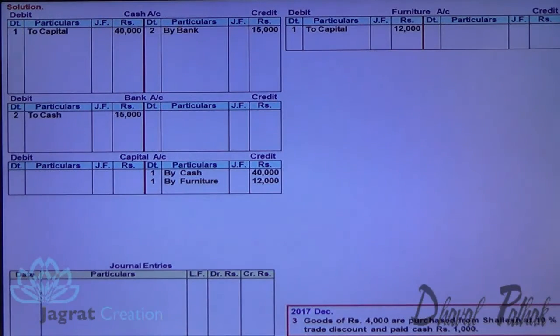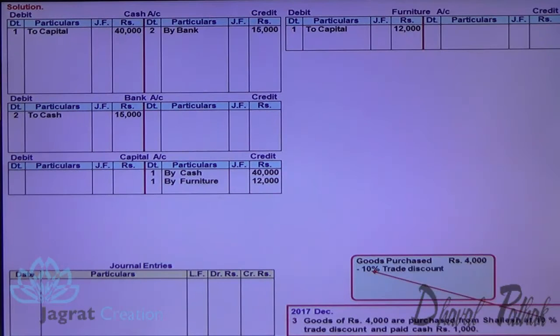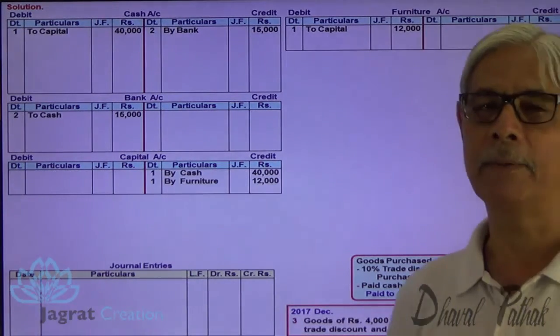Now let us find out the working note. 4,000 goods purchased minus 10% discount, trade discount. So the real purchase price committed is 3,600, against which the payment made is cash 1,000, and 2,600 is yet to be paid. So this is the working note that I have prepared.